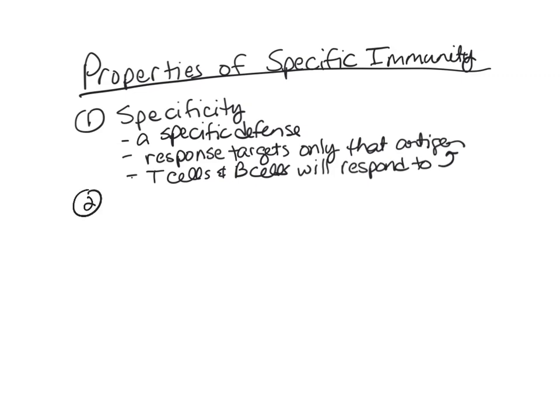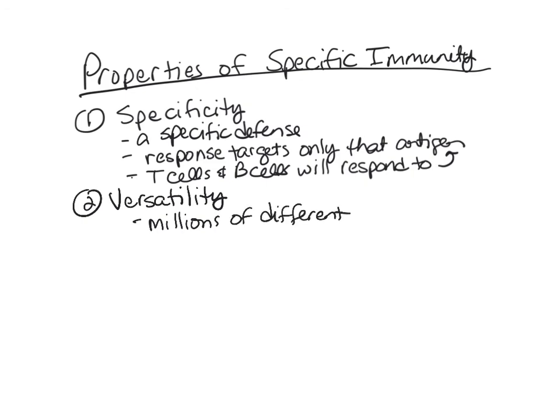The second property is called versatility. So you have millions of different lymphocytes, because each lymphocyte is only going to respond to a specific pathogen. So you have to have millions of different lymphocyte populations that have different receptors so that you are able to respond to the millions of antigens that you're going to come in contact with.